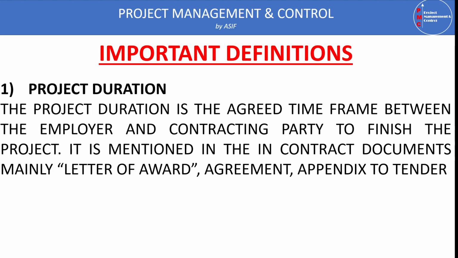We can also find it in the appendix to tender. When the project is at the tender stage, this is called the appendix to tender, and when the contract is signed, this appendix is changed to the appendix to contract. In this appendix, we can find several terms, for example, the name of the contractor. At the time of tender, the name of the contractor is not specified or is kept empty. But when the contract is signed, we put in the contractor name, the engineer name, and the client name is already mentioned there.